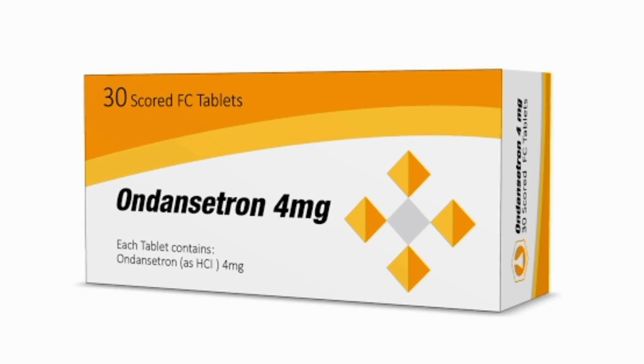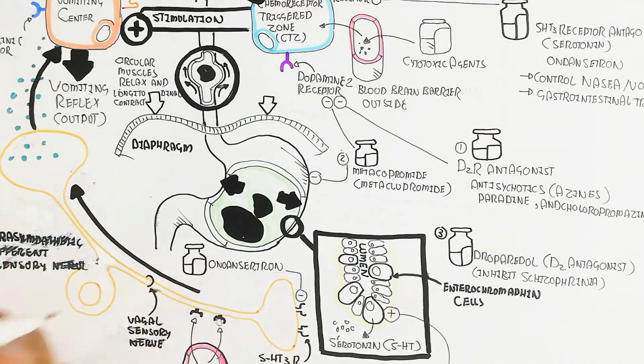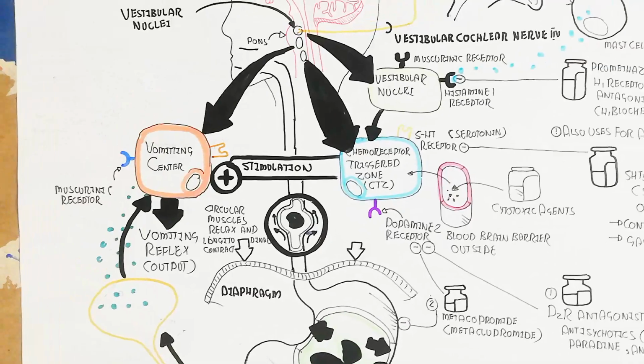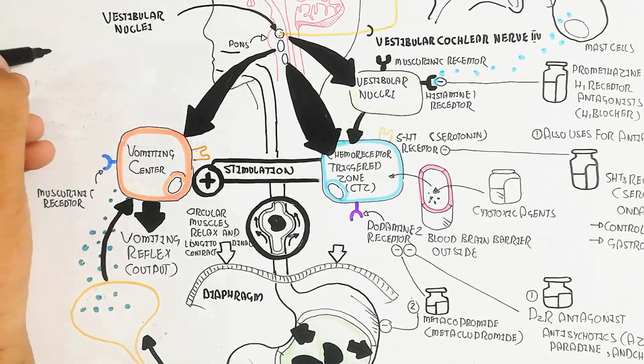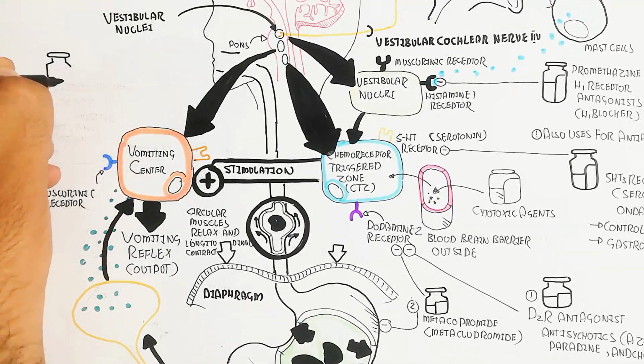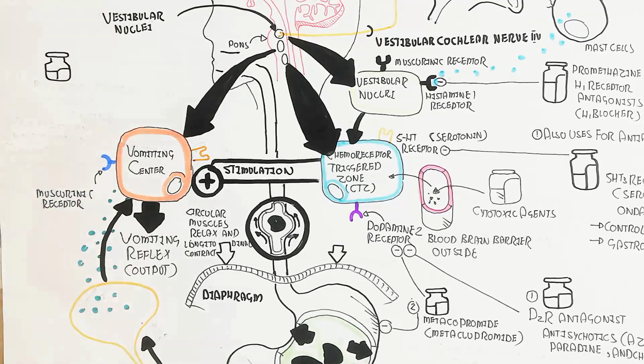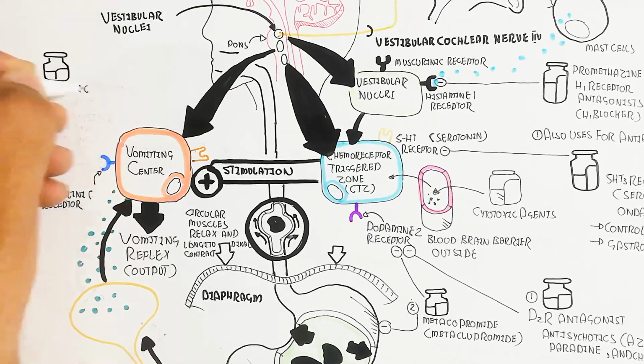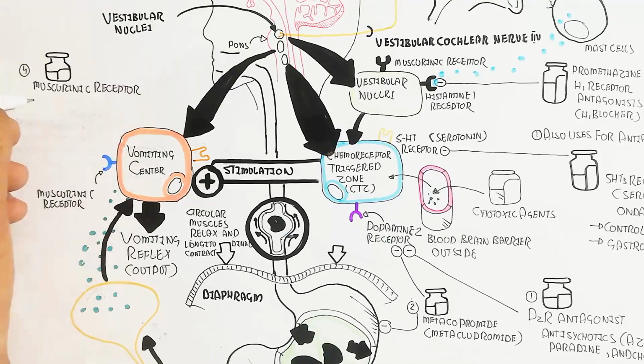Ondansetron is another drug which targets the ending of the vagal nerve. It is a 5-HT3 receptor antagonist, which inhibits the parasympathetic nerve fiber firing to the vomiting center. In this way, the vomiting reflex will be inhibited.